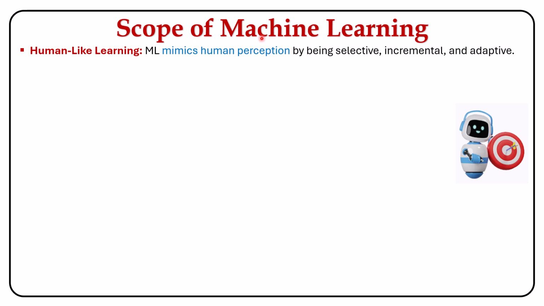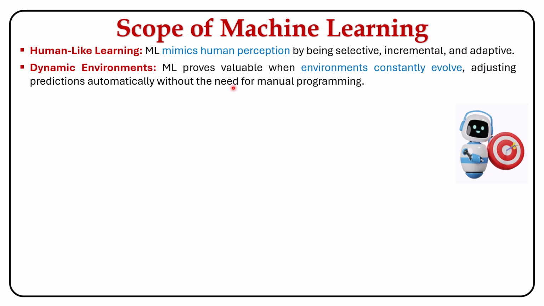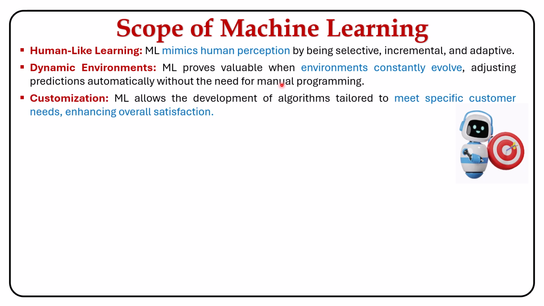Now let's check out the scope of machine learning algorithm. Machine learning shows how human-like learning is selective, gradual, and adapts to new information, much like how humans process and respond to their environment. It is especially useful in dynamic environments where conditions constantly change, as it can automatically adjust its predictions without needing manual programming. ML can customize as per customer needs, which leads to better user experience and customer satisfaction.